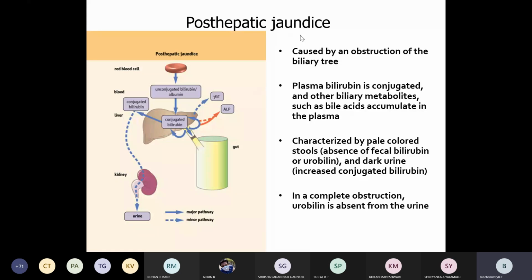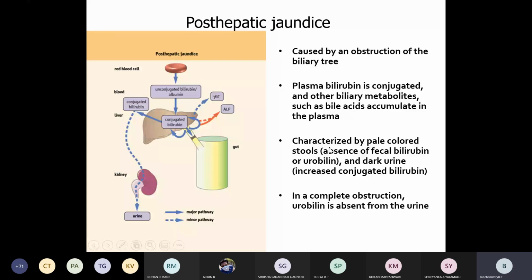While in post-hepatic jaundice, there is an obstruction, mainly in the biliary tree. That's why the plasma bilirubin is conjugated and other biliary metabolites such as bile acids get accumulated. So the level of bile acids in the blood increases, and the bile acids are excreted in urine.